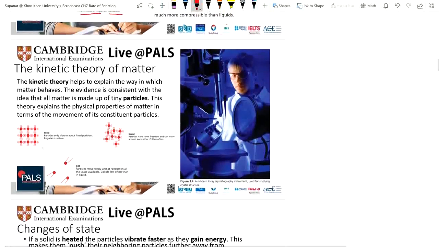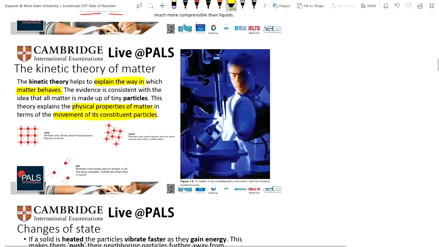So let's have a look here, the kinetic theory of matter. The kinetic theory helps us explain the way in which matter behaves. The evidence is consistent with the idea that all matter is made up of tiny particles. This theory will explain the physical properties of matter in terms of the movement of its constituent particles.